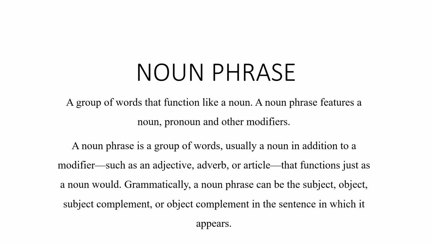We know about the noun phrase: it is a group of words that function like a noun. A noun phrase features a noun, a pronoun, and other modifiers. A noun phrase is a group of words, usually a noun in addition to a modifier, and that modifier can be an adjective, an adverb, or an article as well. We know that the articles are a, an, and the, which function just as a noun would.